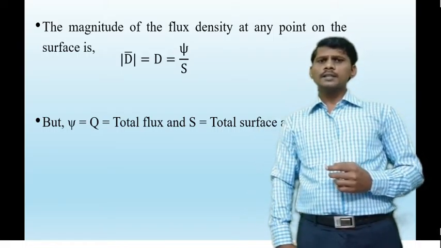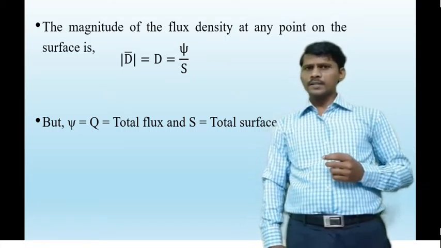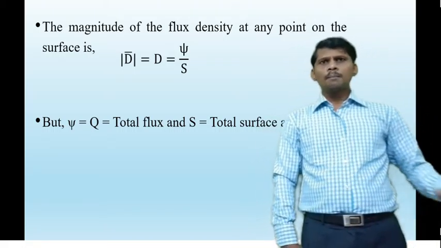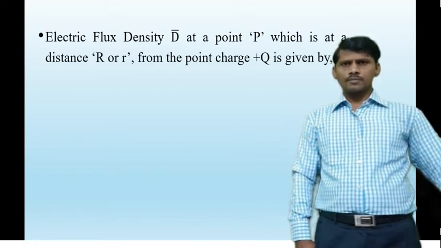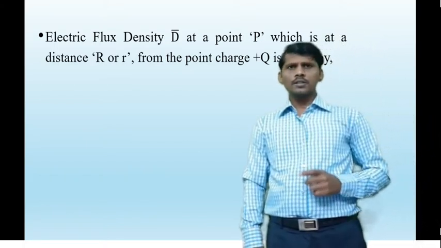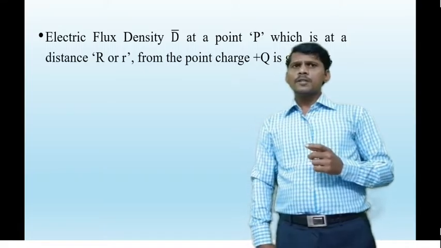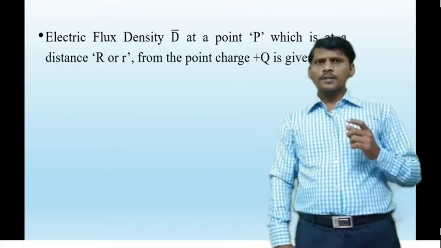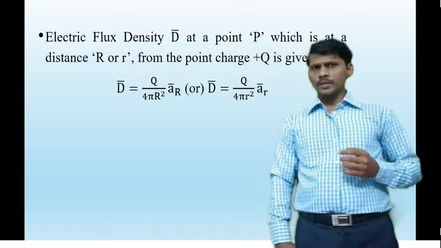Substituting psi and S values into the expression, we get the magnitude of the electric flux density at any point on the surface: magnitude of D bar is equal to Q by 4 pi r square. The vector form of the electric flux density at point P is given by D bar is equal to D into a r bar, so that is equal to Q by 4 pi r square into a r bar.